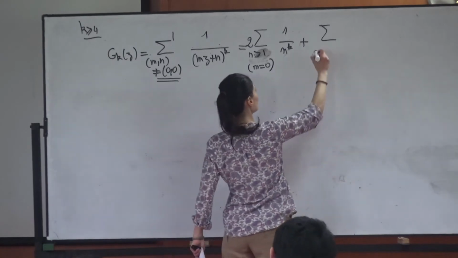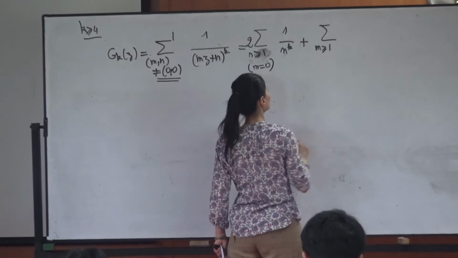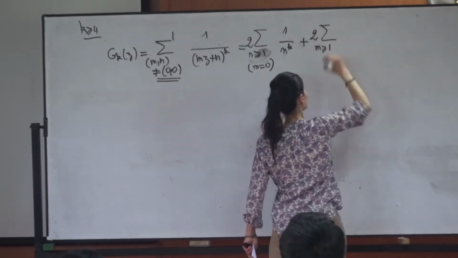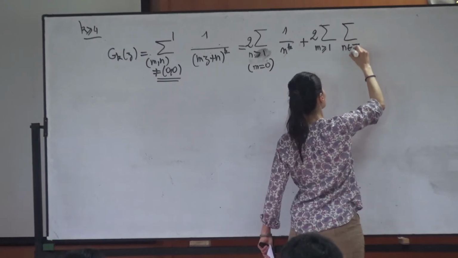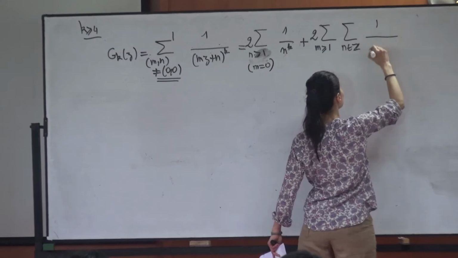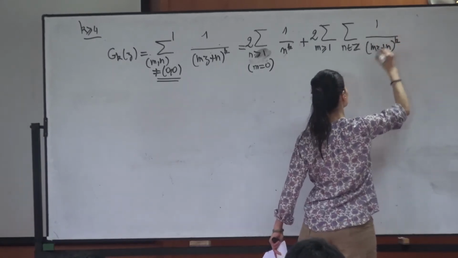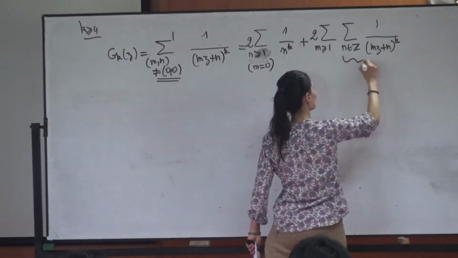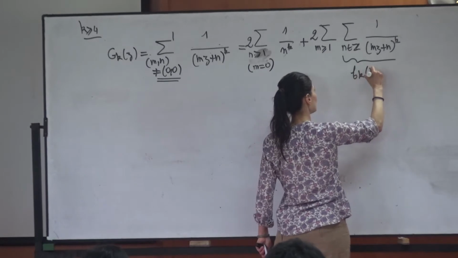I have a sum for m greater than 1 now, 2 times this, and a sum for n in Z. So now n can be in whole Z of (mz + n)^(-k). And I will consider this function f_k of z.